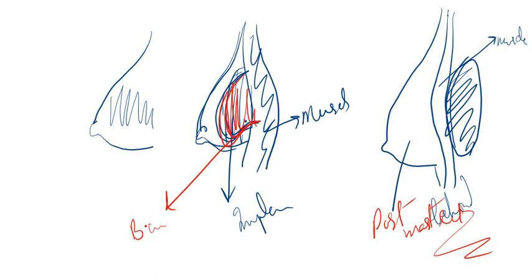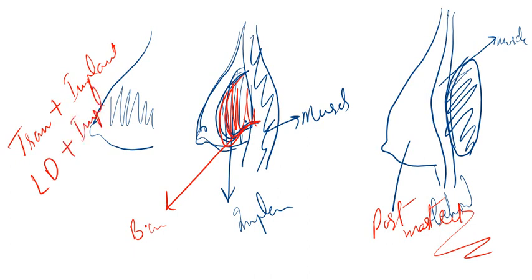Now there is the combined method in which both the synthetic implants as well as the patient's own tissue are used in combined breast reconstruction, right? So what are the combinations that are used? The combinations that are used are TRAM flap plus implant, or you can also use one more combination, that is LD flap plus implant. Now this is called a combined method of breast implants as well as reconstruction.